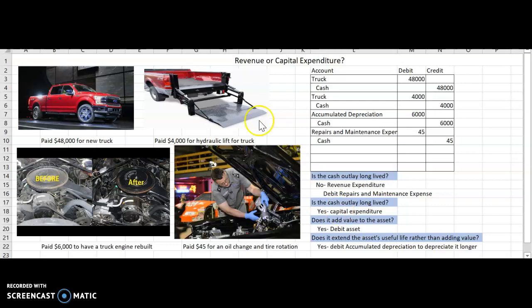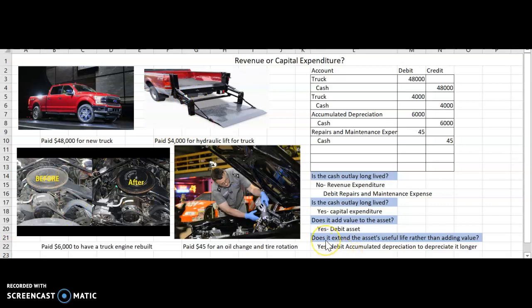Okay, let's look at the hydraulic lift. So let's look at this question. Is the cash outlay long-lived? Yes, this is long-lived. It's going to benefit us for more than 1 year. And does it add value to the asset? Yes, it does add value to the asset, so we will debit the asset. It is a capital expenditure.